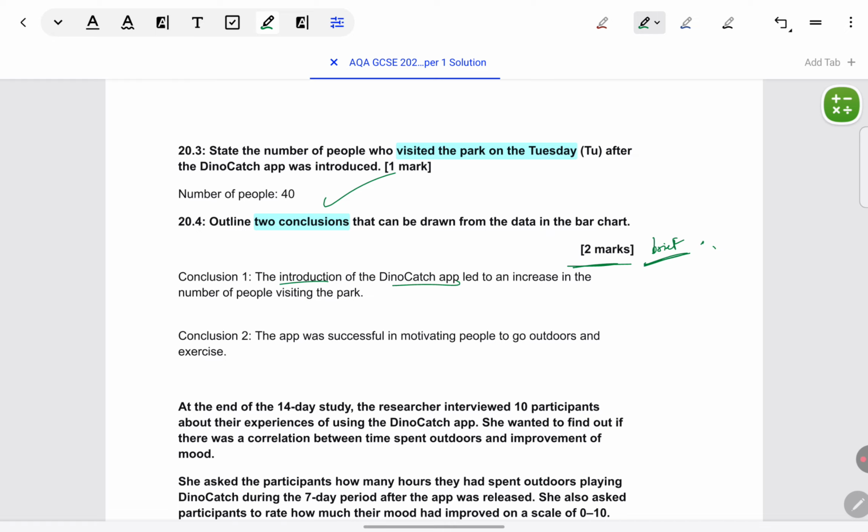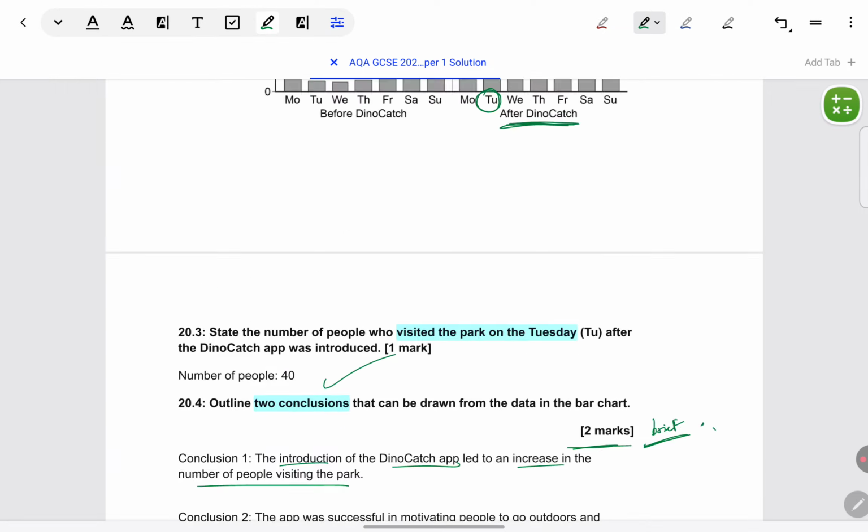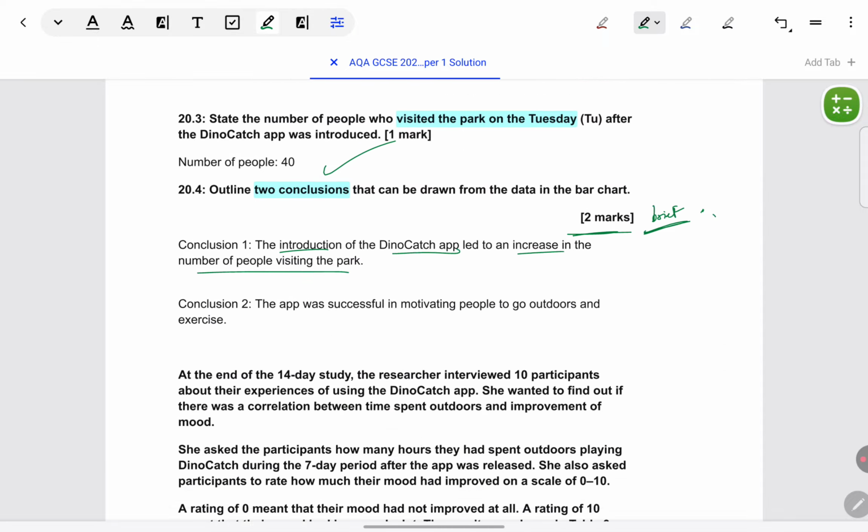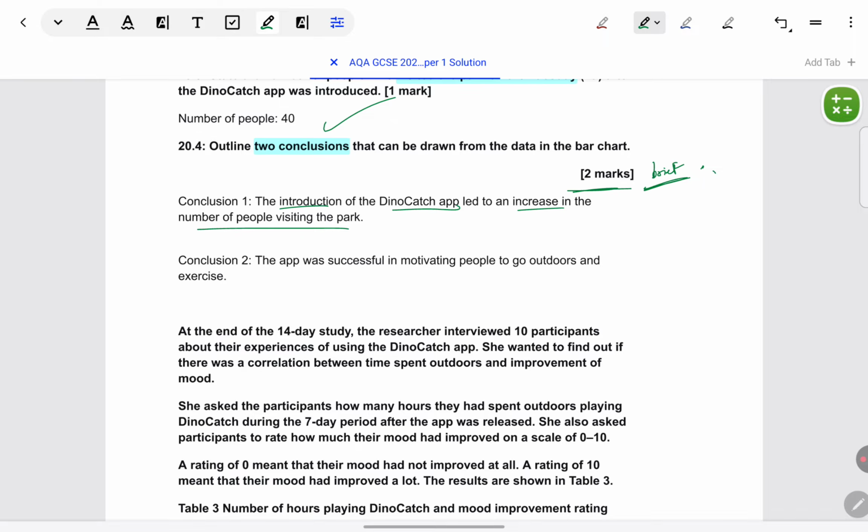Introduction of Dino Catch led to an increase in number of people visiting the park. Numbers have not been given, but the general trend has been observed that there's an increase. So the conclusion has been made about that. It's not written very explicitly that compared to before, more people came later. Like I said, only 1 mark is being allotted. So just be quick about it.